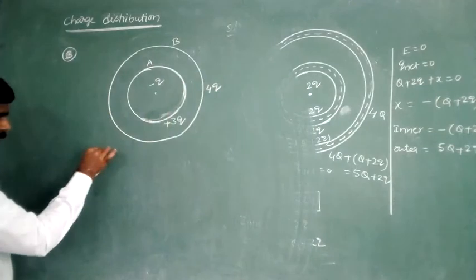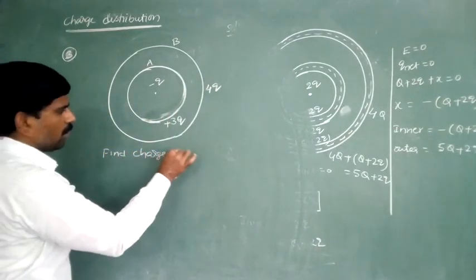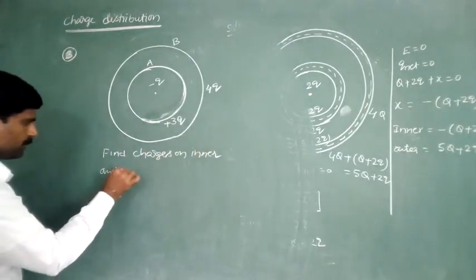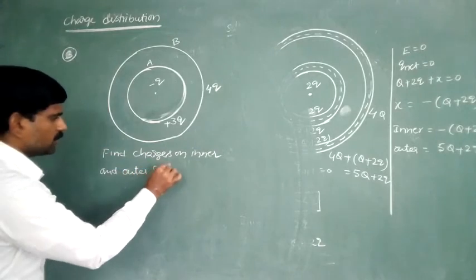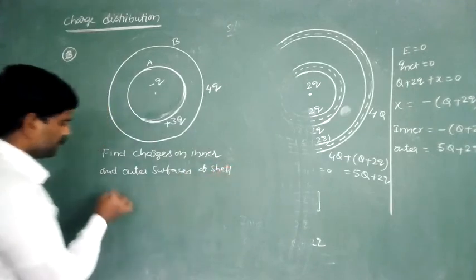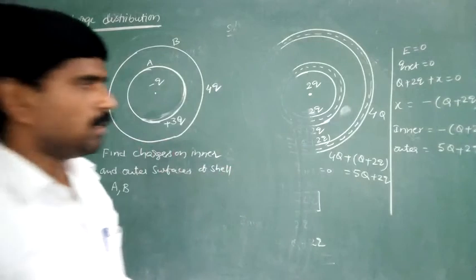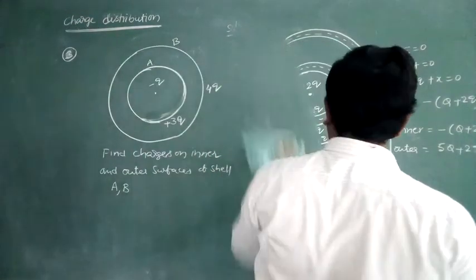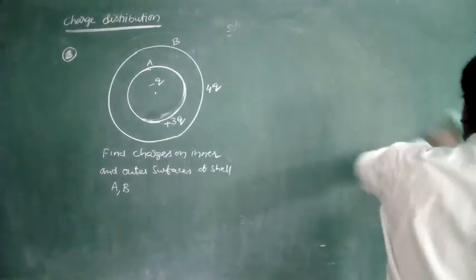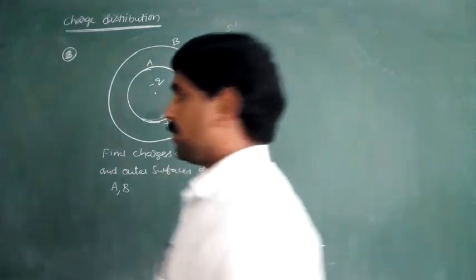Find the charge distribution. Find the charges on the inner and outer surfaces of shell A and B. Shell A, comma, B. You try to solve that one. Okay, you try yourself. Practice makes everyone perfect. Compulsory practice is very, very important, especially for competitive purposes. So you try to solve that one.